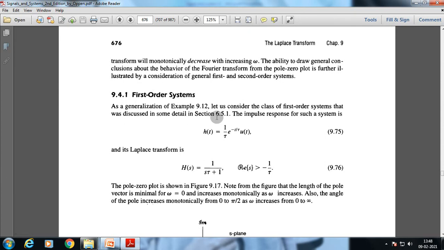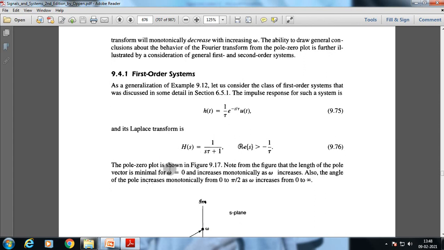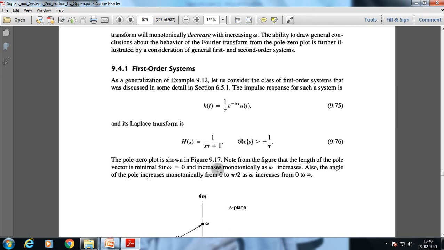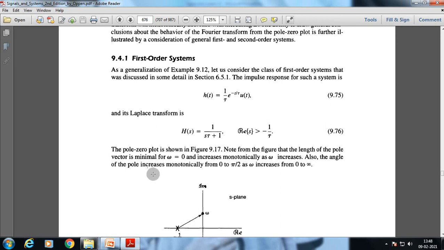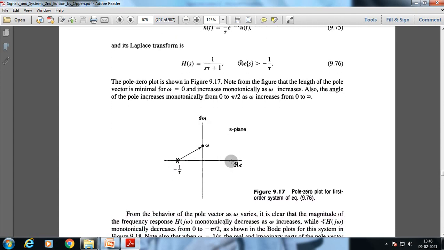As a general example, let us consider the class of first order systems discussed in the previous section. The impulse response for such a system is (1/τ) e to the minus t by τ, u(t). Its Laplace transform will be 1 by (sτ plus 1). The pole-zero plot is shown. Note from the figure that the length of the pole vector is minimum for ω equals 0 and increases monotonically as ω increases. Also, the angle of the pole vector increases monotonically from 0 to π by 2 as ω increases from 0 to infinity.